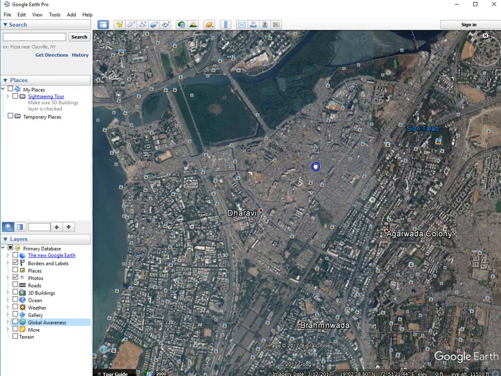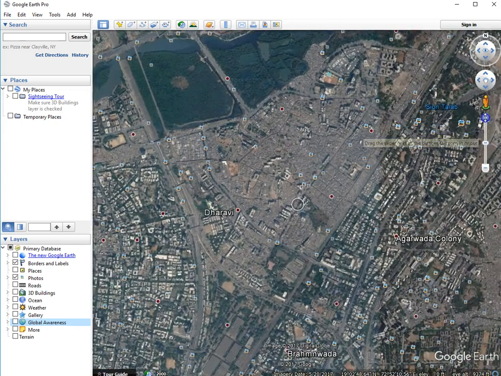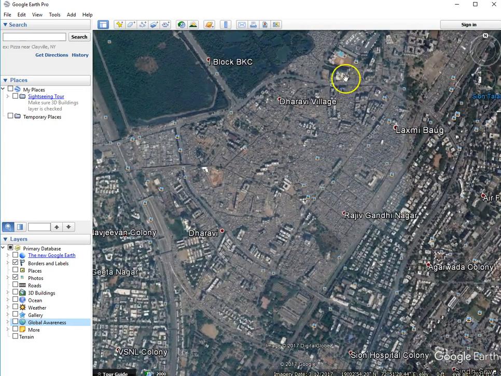So Dharavi is sort of the classic example, and I'm not going to do a super fine job because I want to keep this video relatively short. But you can see the informal nature of settlements all through here, the chaotic looking roofs that we've talked about in the exploration file already.